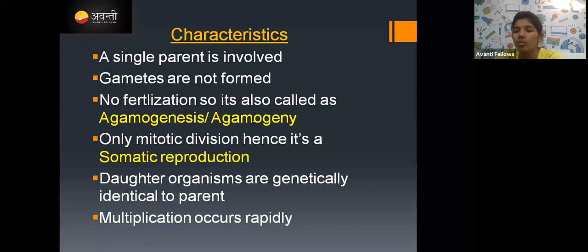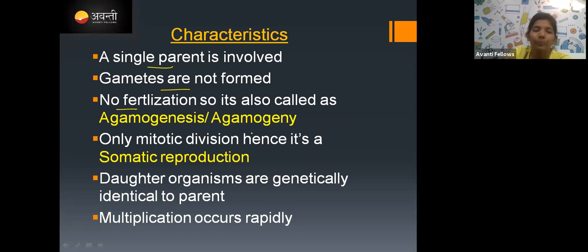Okay. So now, what are the characteristics of asexual reproduction? One is that a single parent is involved. Gametes are not formed. If there are no gametes, there is no fusion. Fusion of gametes you will call fertilization, so I can say that there is no fertilization. If there is no fertilization, this process is called agamogenesis or agamogeny. Only mitotic division takes place.